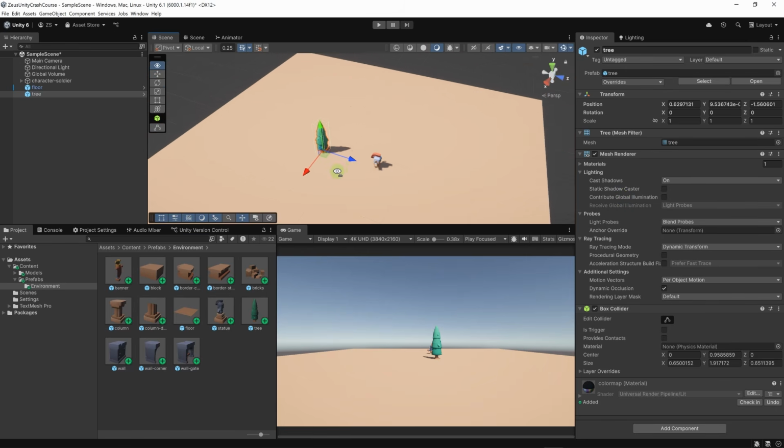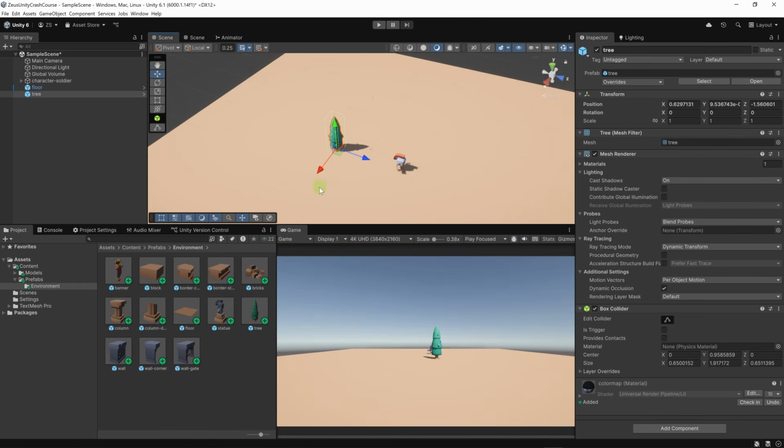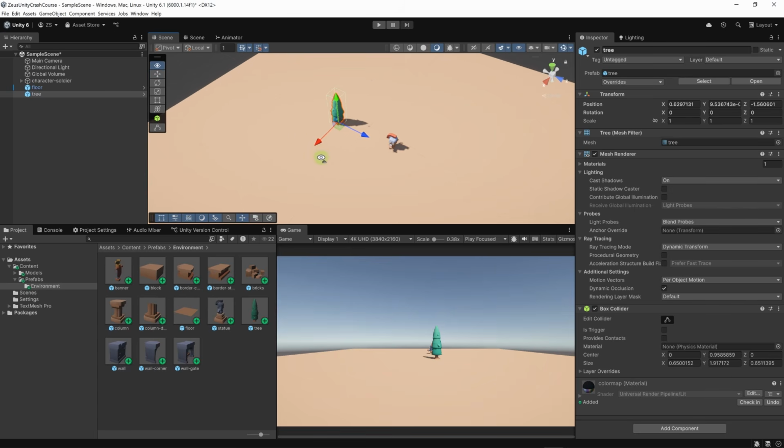Now to create a level, it's a good idea to enable grid snapping. You can enable grid snapping by clicking on this icon, and here you can choose the size of the grid. Let's set it to 1. Now if I move this tree around, I'm going to use this square between the X and Z axis. If I drag this tree around, you can see that it moves by an increment of 1.